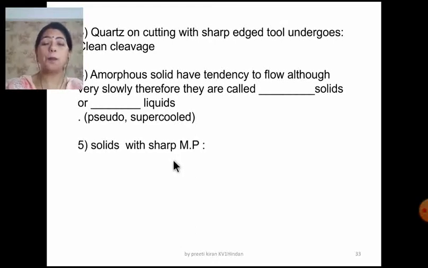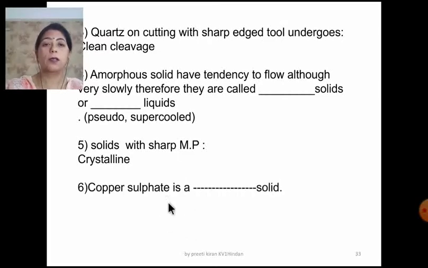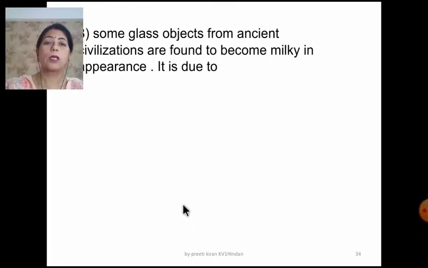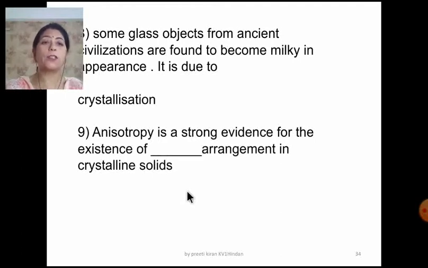Solids with a sharp melting point are crystalline solids. Copper sulfate is a crystalline solid. A solid that shows isotropy is an amorphous solid. Some glass objects from the ancient civilizations are found to become milky in appearance. It is due to crystallization. Anisotropy is a strong evidence for the existence of the ordered and the periodic arrangement in the crystalline solids.